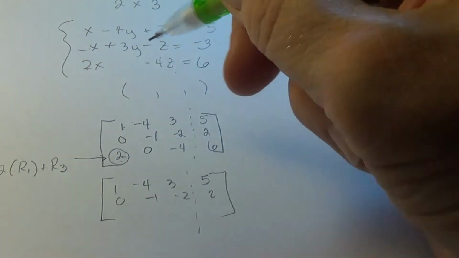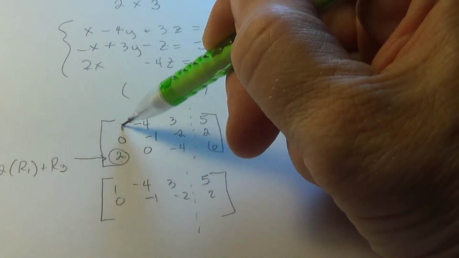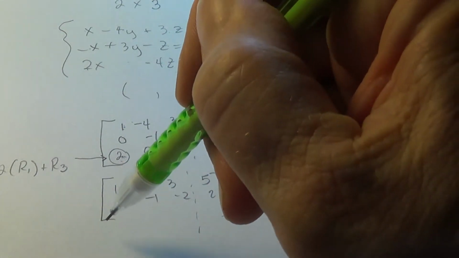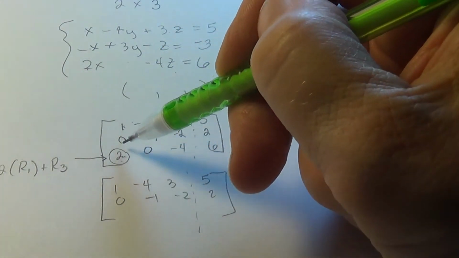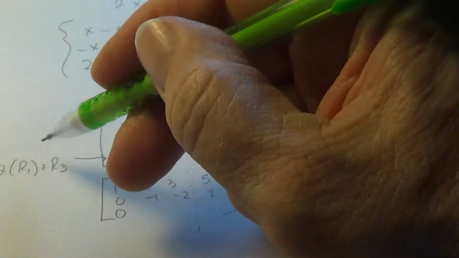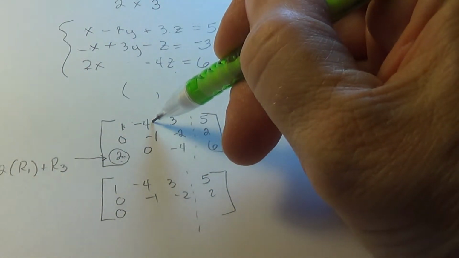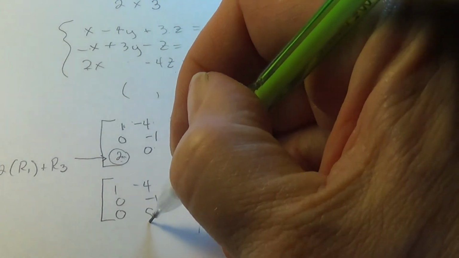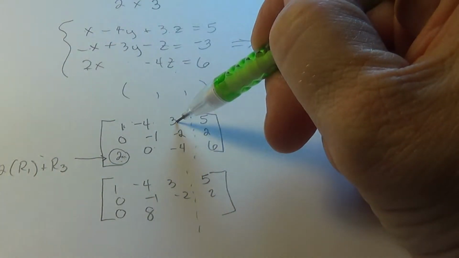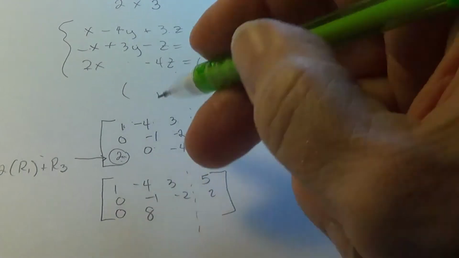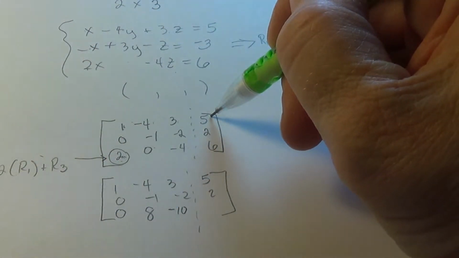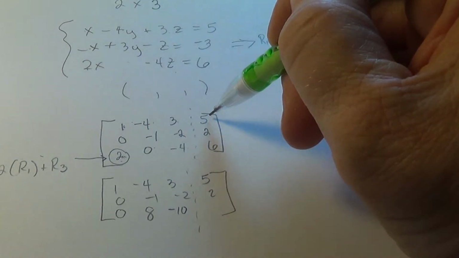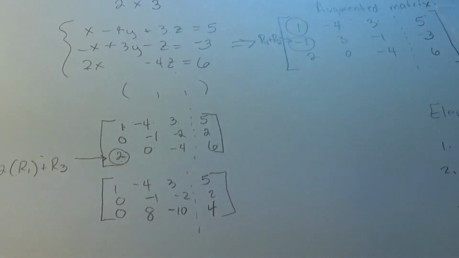And now I'm going to multiply row 1 by -2 and add it to row 3, replacing row 3 with those new numbers. -2 times 1 is -2 plus 2. -2 times -4 is 8 plus 0. -2 times -3 is -6 plus a -4, -10. And -2 times a 5 is a -10 plus 6 is a 4. So those are the new numbers.